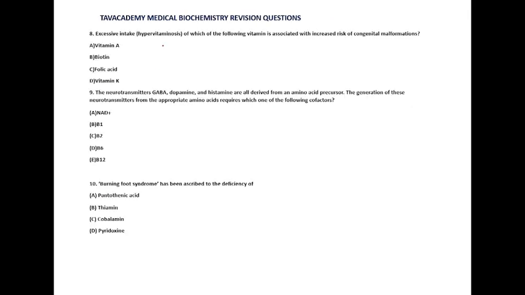Question 8. Excessive intake, hypervitaminosis, of which of the following vitamins is associated with increased risk of congenital malformation? The answer is vitamin A. Question 9 says the neurotransmitters GABA, dopamine, and histamine are all derived from an amino acid precursor. The generation of these neurotransmitters from the appropriate amino acid requires which of the following cofactors? Vitamin B6 will be needed as a cofactor. Burning foot syndrome has been ascribed to deficiency of pantothenic acid.